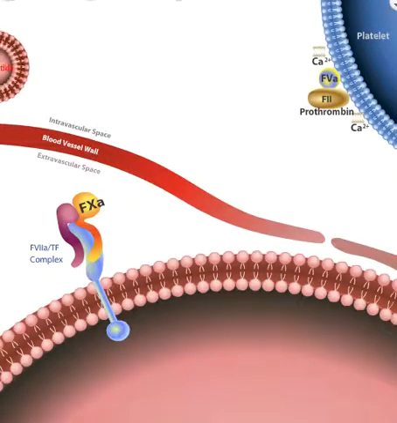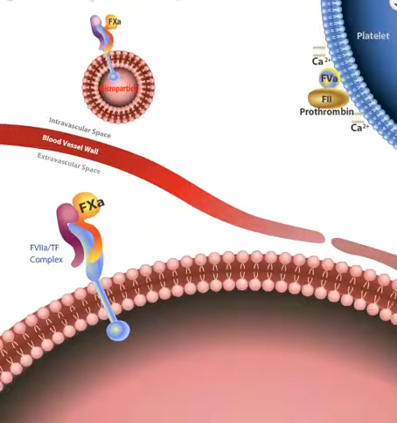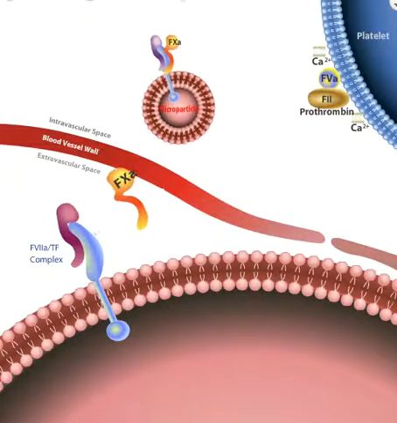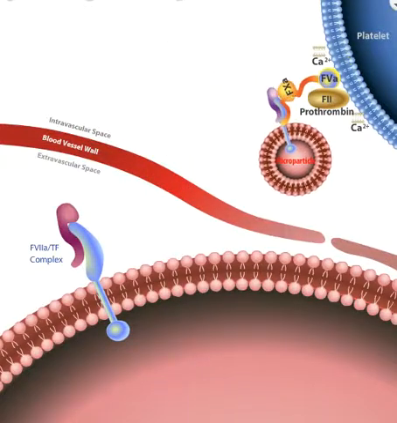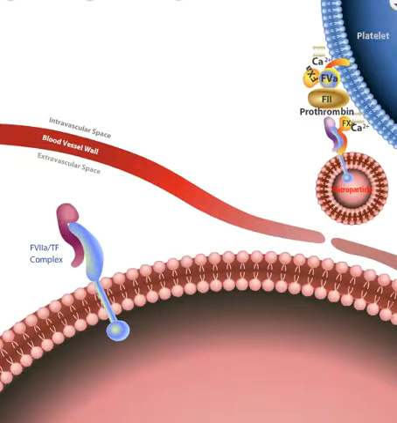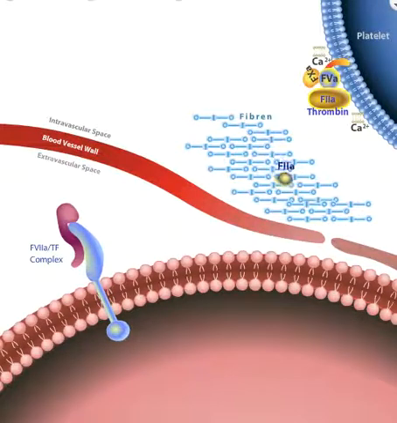In many cancers, tumor-derived tissue factor can circulate in the bloodstream in microparticles. This circulating tissue factor can inappropriately activate factor 7a, which in turn activates factor 10a and the prothrombinase complex. The activated prothrombinase complex generates thrombin, which circulates in the bloodstream and cleaves soluble fibrinogen molecules to form insoluble fibrin molecules. These fibrin molecules polymerize to form a fibrin thread, an initial step in the formation of an intravascular blood clot or thrombus, a potentially life-threatening event.